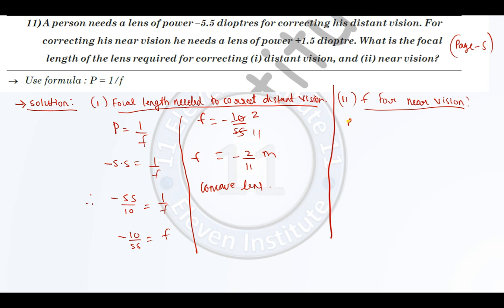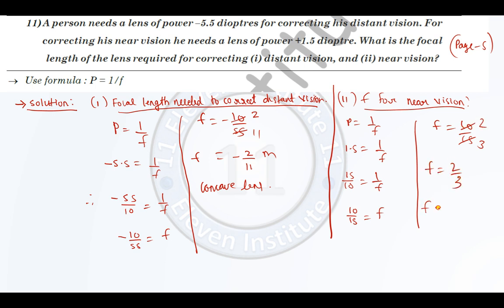Again, we will use the formula P is equal to 1 upon F. P given is 1.5, so 1.5 is equal to 1 upon F. 1.5 can be written as 15 upon 10 is equal to 1 upon F. If I invert, this will be 10 upon 15 is equal to F. So we can write F is equal to 10 upon 15. 5 3s are 15, 5 2s are 10. So F is equal to 2 by 3.